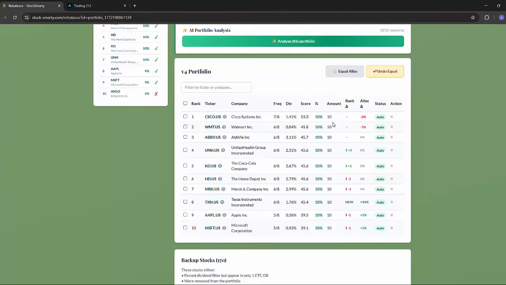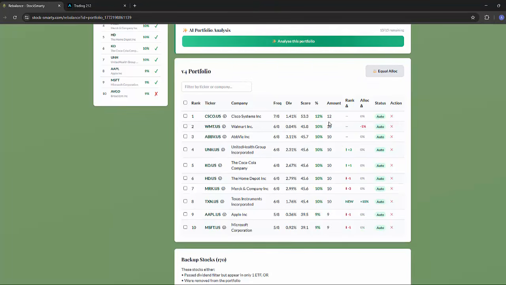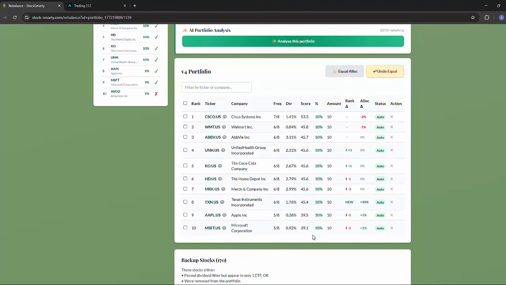And what I do is I like to equal the allocation in my top 10 stocks. So whereas before it was allocating an amount or percentage against the score, which is a mix of the frequency it appears in and the allocation that each ETF gives that stock within its portfolio. So if you see, obviously Cisco's got a higher weighting than what Microsoft has, but in my top 10 stock portfolio, I like to spread the allocation 10% each, and this is a personal preference of mine.